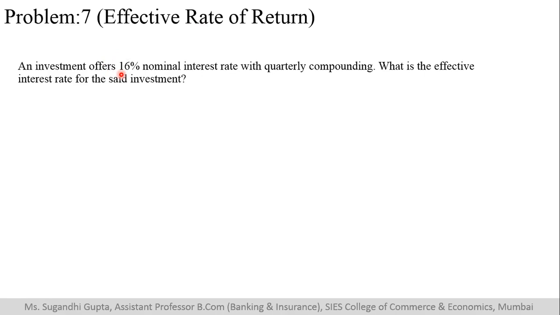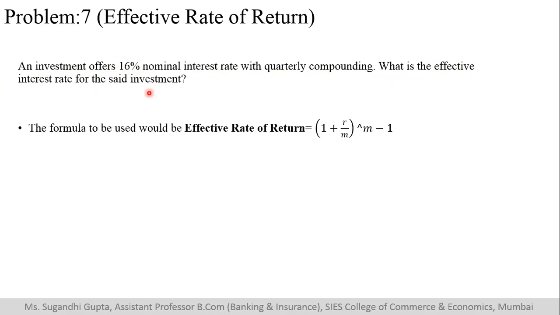The formula that we will use for calculating this: an investment offers 16% nominal interest rate with quarterly compounding. What is the effective interest rate for the said investment? The formula for that is here. M again, in this case, the frequency with which it is compounding is 4 times in a year.